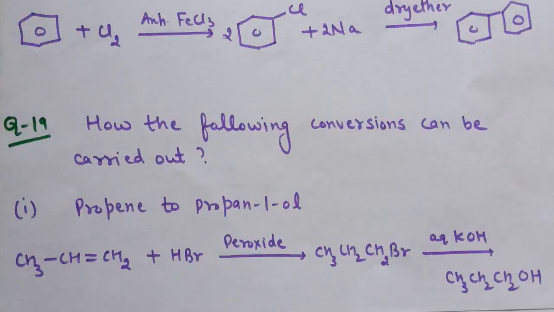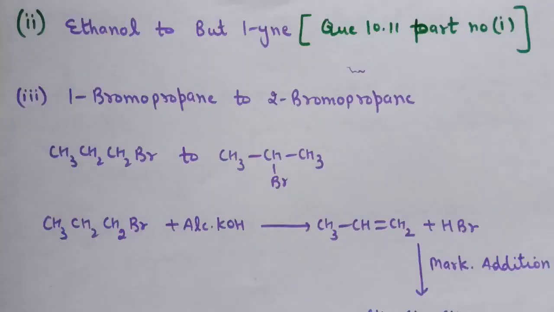Question number 19. How can the following conversions be carried out? First is propene to propan-1-ol. So first we will do the addition of HBr on propene in presence of peroxide. Anti-Markovnikov's rule is applied and this is the product formed. Now when this alkyl halide is treated with aqueous KOH, this Br is replaced by OH and here propan-1-ol is formed. So these are the steps for the conversion of propene to propan-1-ol.